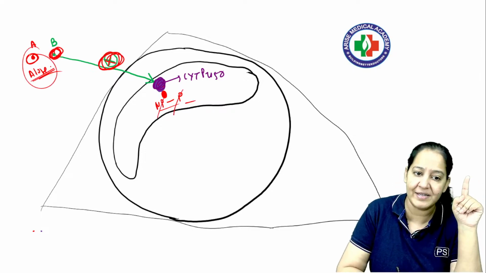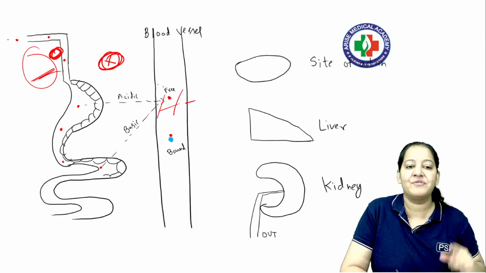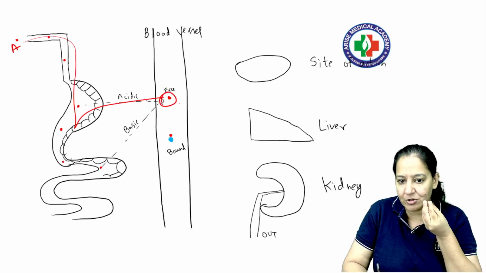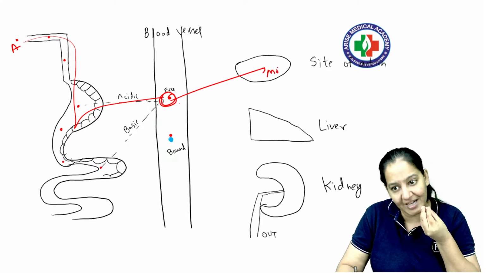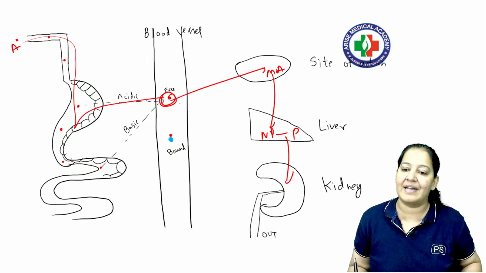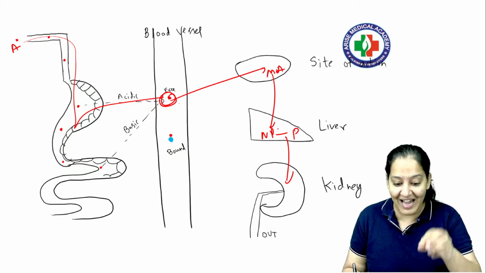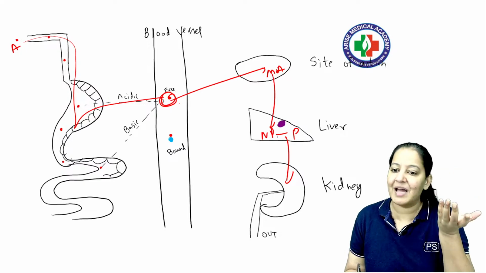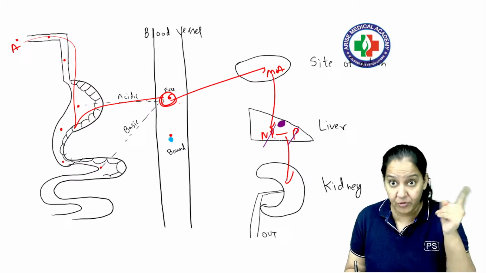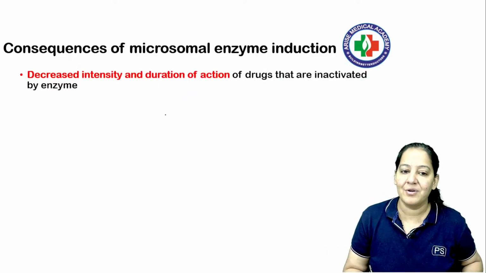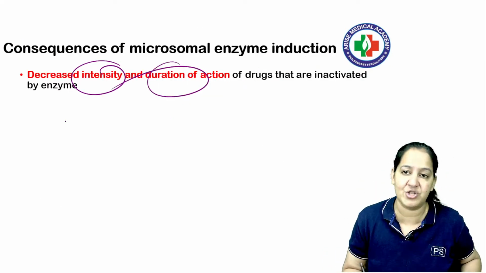But that should happen after it has shown its action, when the action is complete. So first I am taking drug A by mouth. Drug A is going inside, getting absorbed. It is going to its site of action, showing its mechanism of action. After that, I want to convert it from non-polar to polar so that it gets excreted. But here the enzyme gets hyperactive by another drug B. So this enzyme converts drug A from non-polar to polar before it shows its action. So you are taking the drug, but there will be no benefit. You got my point? So decreased intensity and decreased duration of action of the drug.